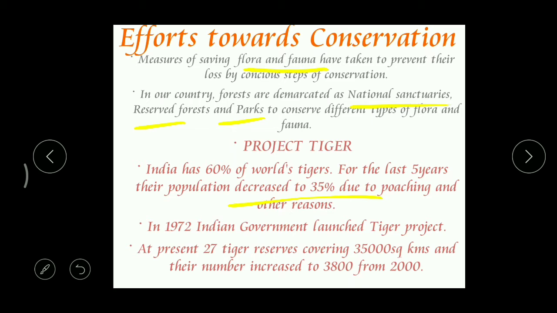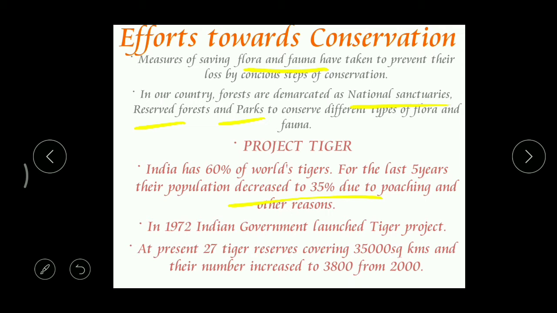In those days, people were killing these tigers for their skins, their meat, and their nails, all these things. That's why their population decreased to 35%. And that's why now the population of tigers is very, very less in our country. So the government decided to protect these tigers.